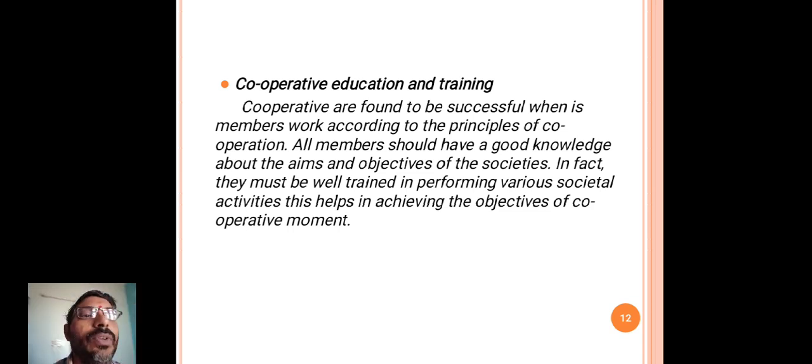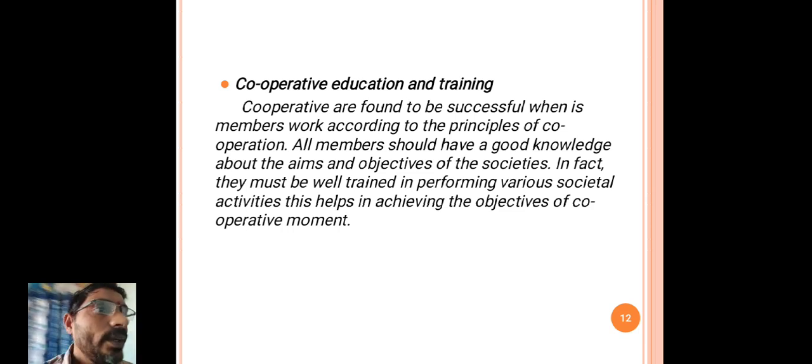All members should have a good knowledge about the aims and objectives of the societies. In fact, they must be well trained in performing various social activities. This helps in achieving the objectives of cooperative movement.